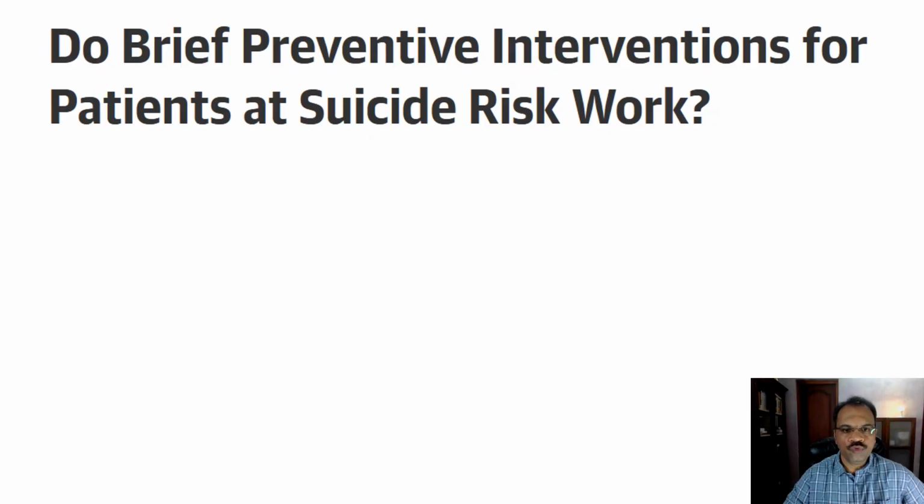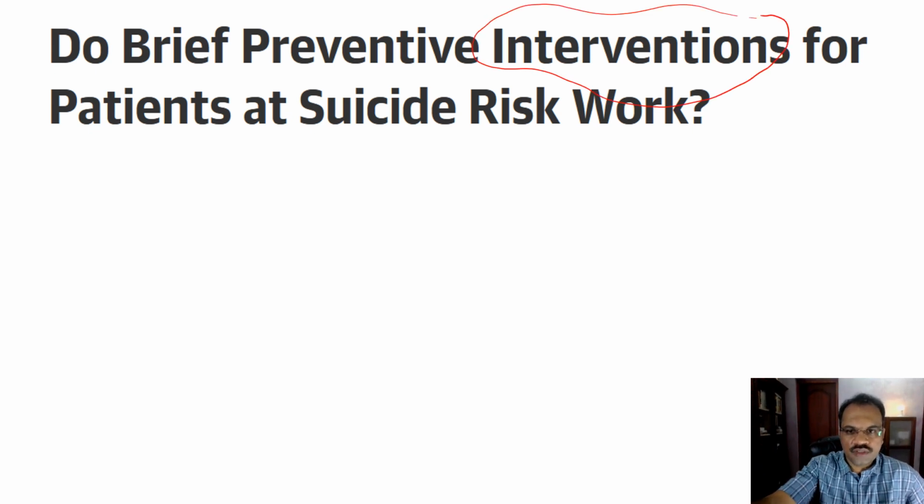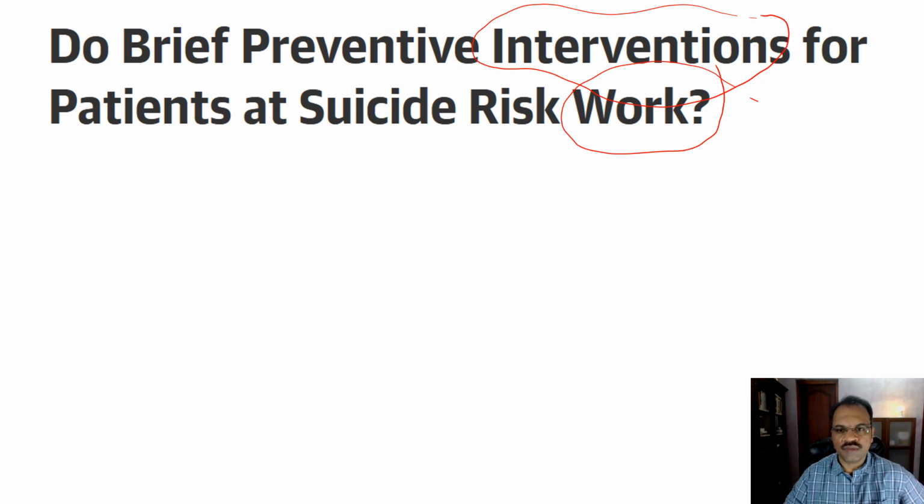Again, let us understand this principle also with the help of one example. Do brief preventive interventions for patients at suicide risk work? So, which is the subject here and which is the verb here? Basically it is preventive interventions, and the verb is whether they work. That is what the authors are asking. But again, you can see that between the subject and verb there is some gap, and they have placed "for patients at suicide risk" in between. So that makes the title a bit confusing and slightly less clear.